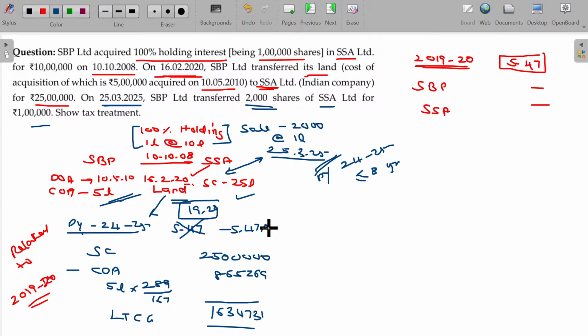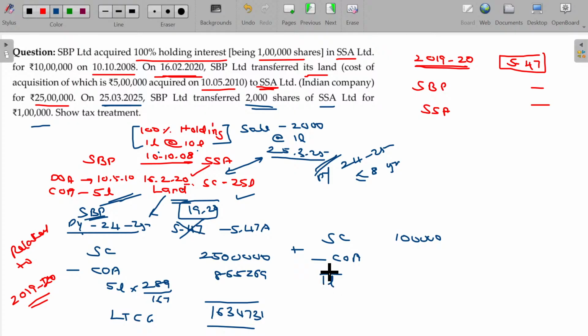Plus, for SBB, for the same previous year, he sold some part of the shares. Sale consideration of shares being 1 lakh, minus cost of acquisition of the shares. 1 lakh shares acquired for 10 lakhs, and for 2000 shares, tell me what's the value of acquisition?